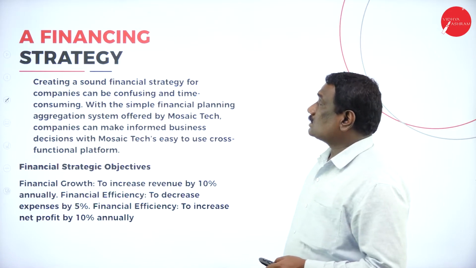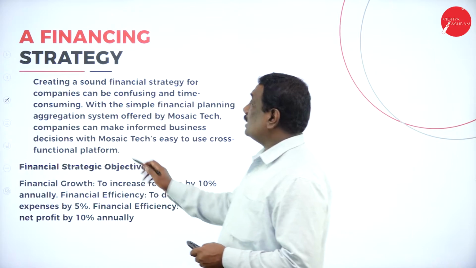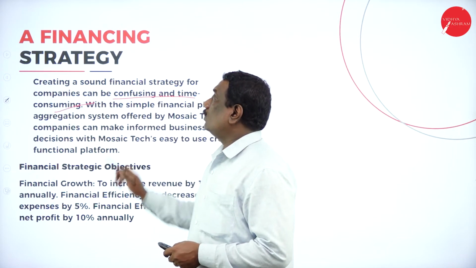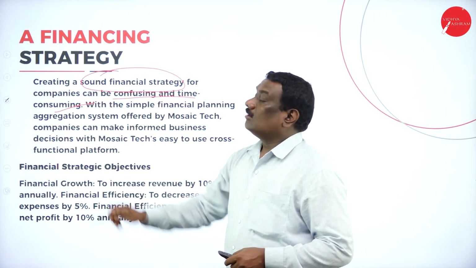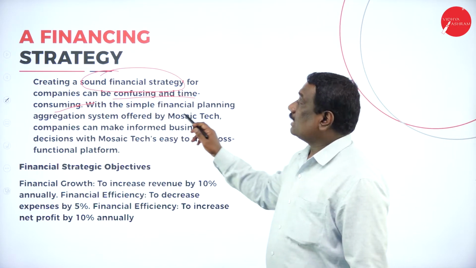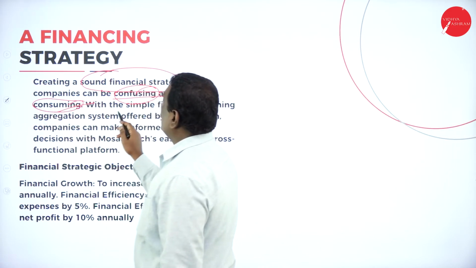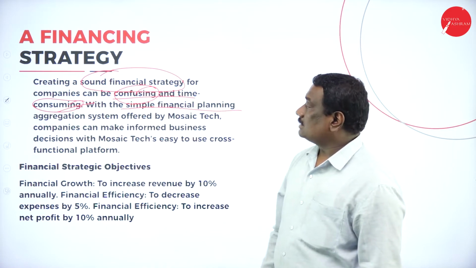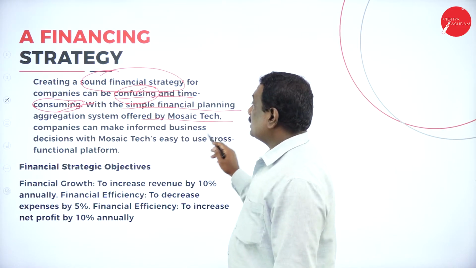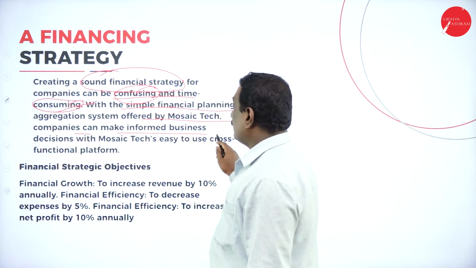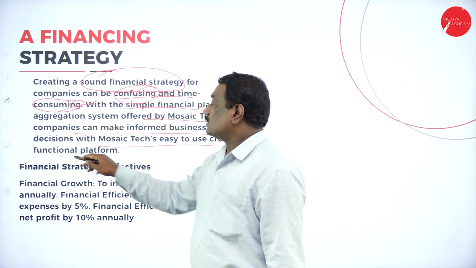And creating a very sound financial strategy for the companies can be confusing as well as time consuming. So with this simple financial strategy or planning aggregation, the system offered by Mosaic Tech lets companies make informed business decisions with Mosaic Tech's easy to use cross-functional platform.